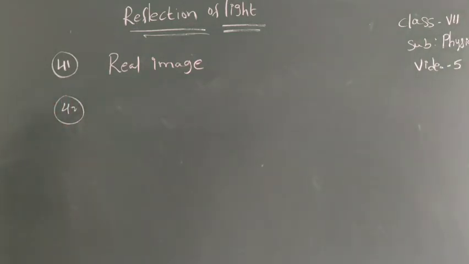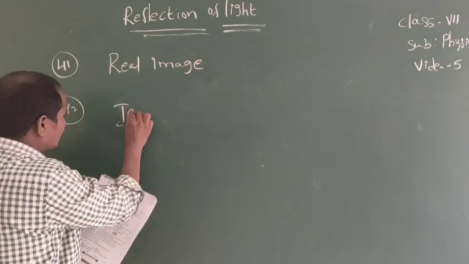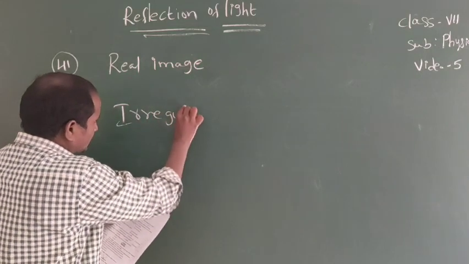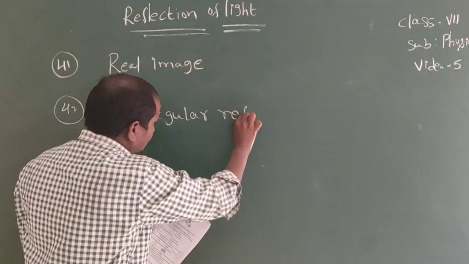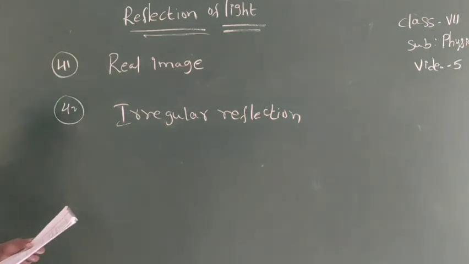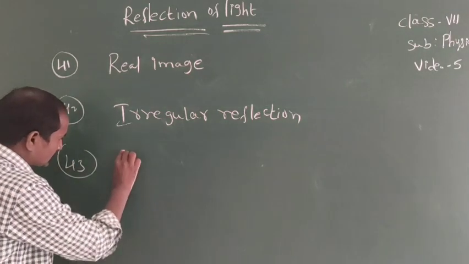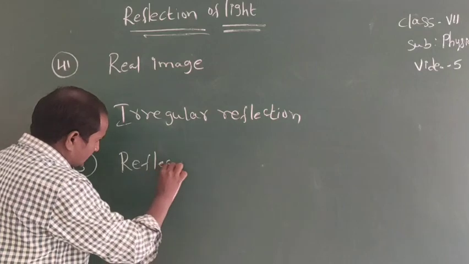42. Reflection from a rough surface is called irregular reflection. Irregular reflection. The light ray that returns from the mirror is called a reflected ray. Reflected ray.